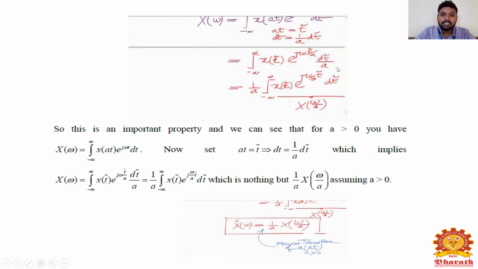So let us take these equations. Integral from minus infinity to infinity of x of t bar into e power j omega t bar by a into dt bar by a.